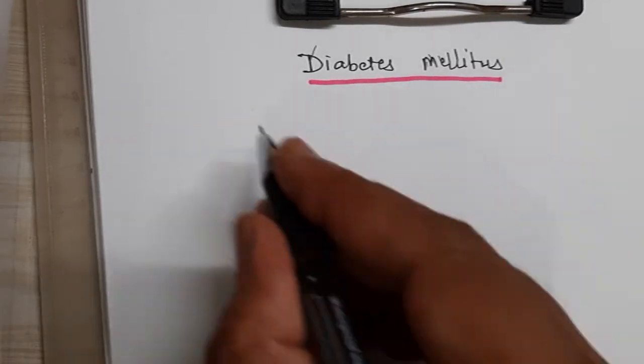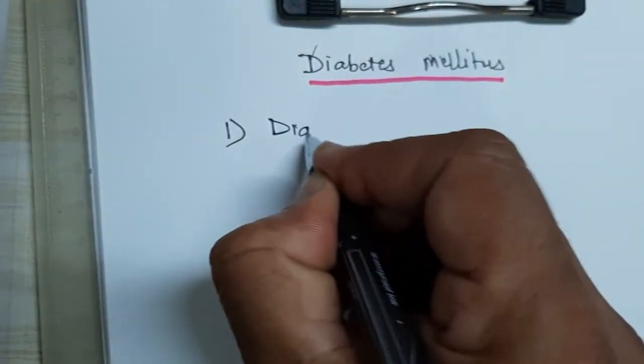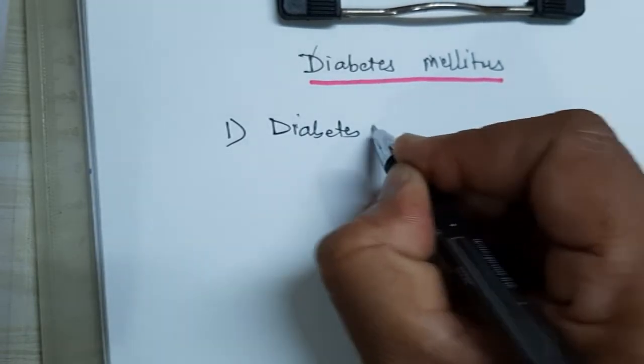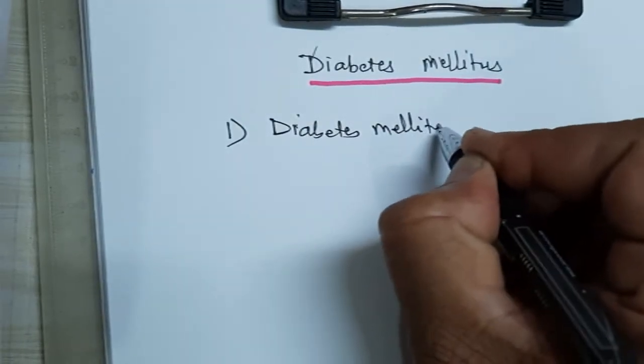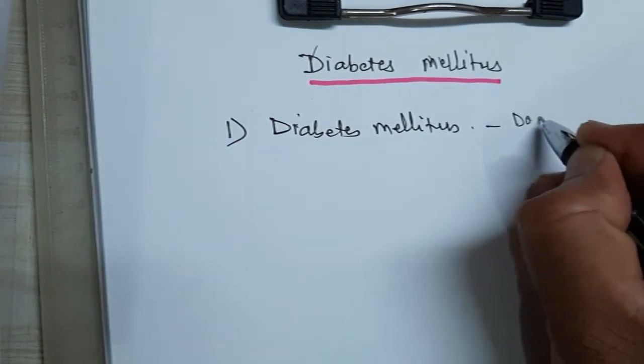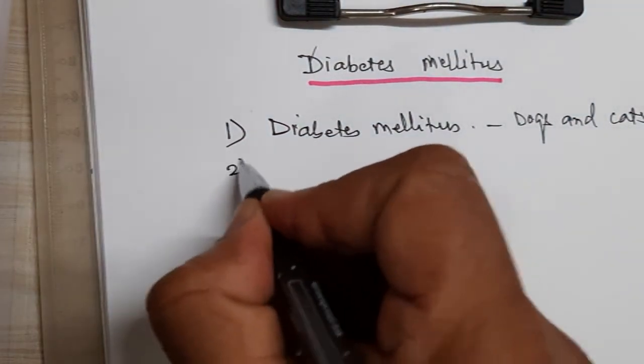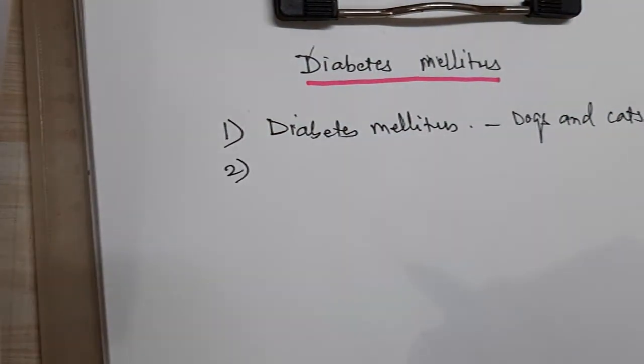So this topic involves, first, diabetes mellitus in general, in particular in human beings and dogs and cats. In general we'll study what are the reasons, then what are the symptoms of the disease, and how to detect it, or what are the different tests involved in this.